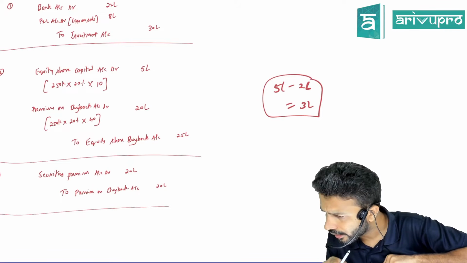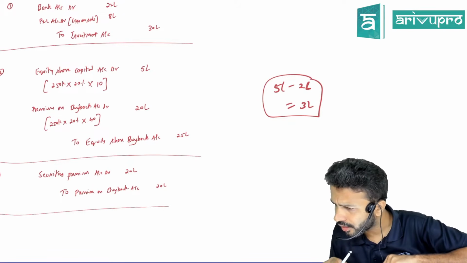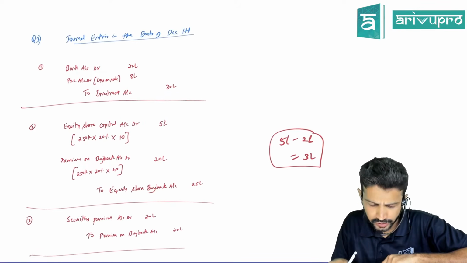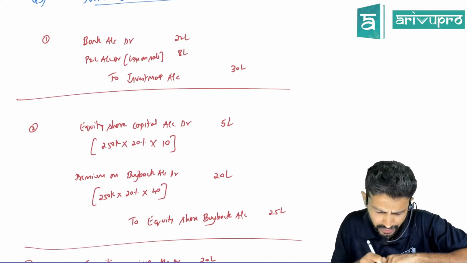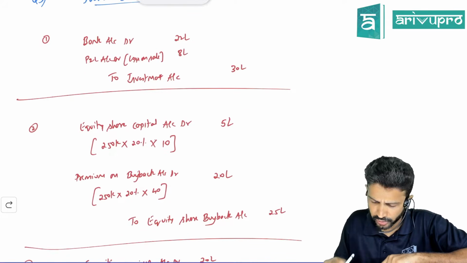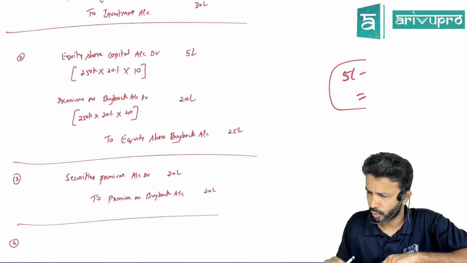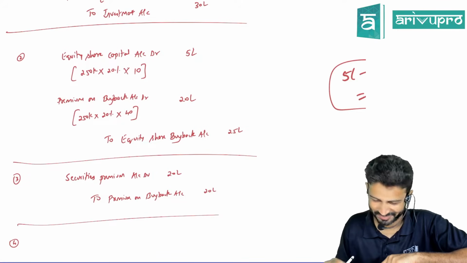Sir, the second entry on buyback, what you named it, just tell, I will note. Second entry, named premium on buyback. What did I name? That's what I named. I didn't give any extra naming. Same.